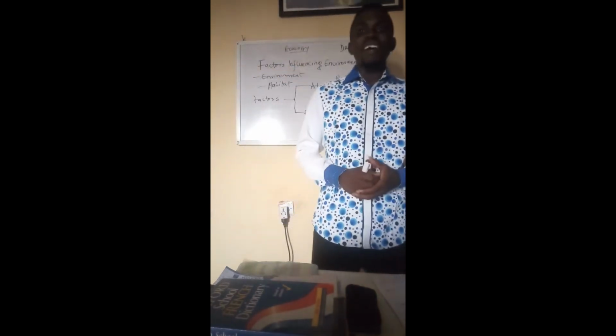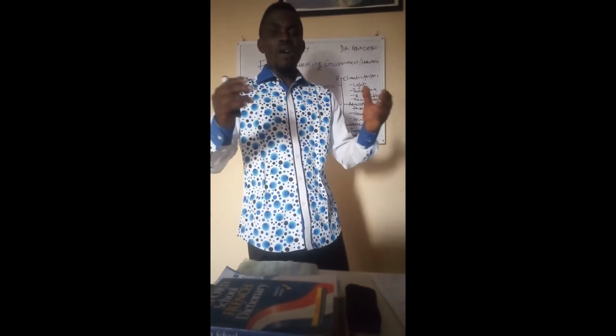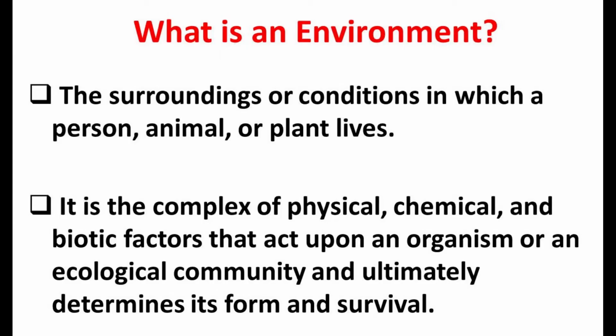So, environment is actually the total physical, chemical, and biotic component that surrounds an organism, that determines its form, and also determines its survival.